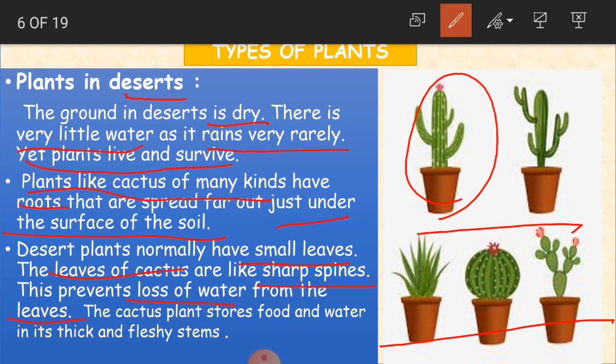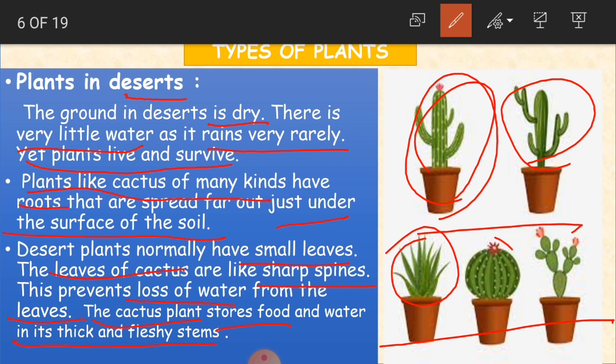The cactus plant stores food and water in its thick and fleshy stems. Where do the plants store their food, children? They store the food and water in thick and fleshy stems. See, these are all stems of the desert plants, and they store the food and water, and the stems are very thick and fleshy. Clear, children?